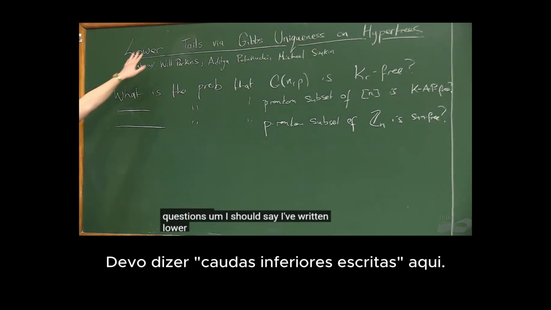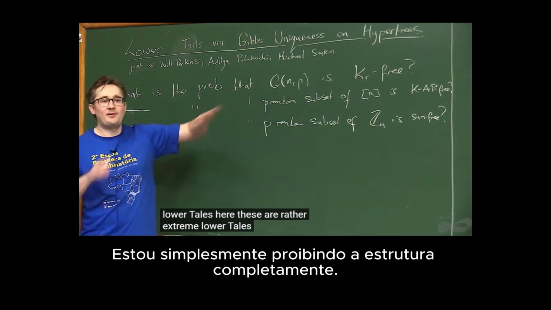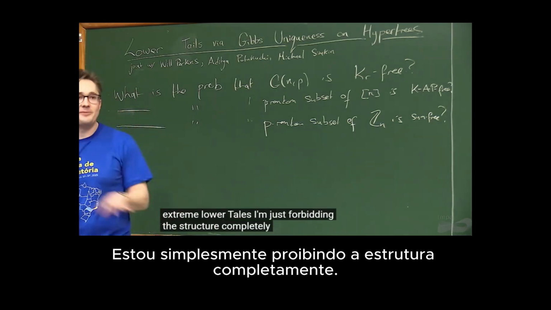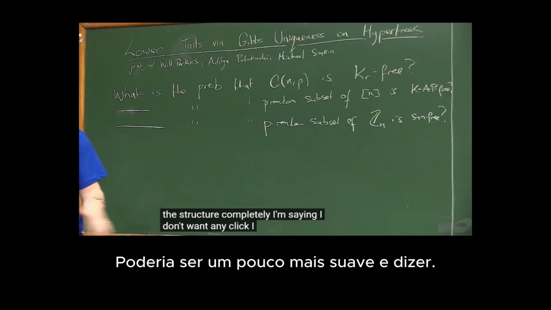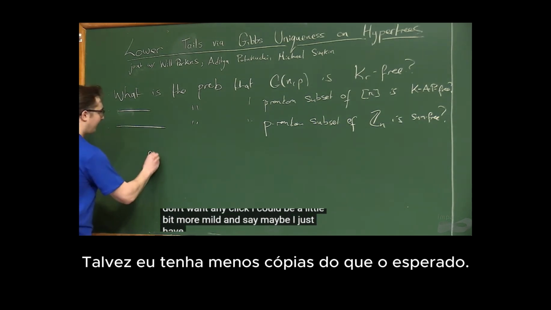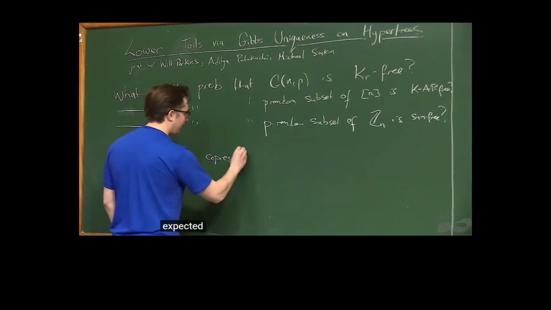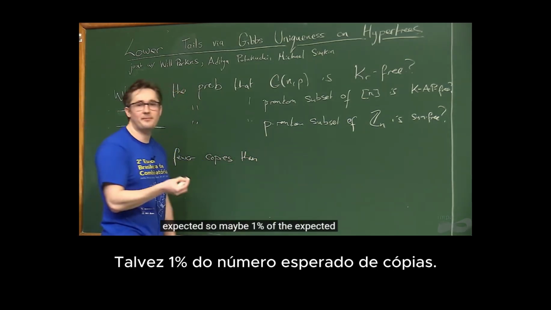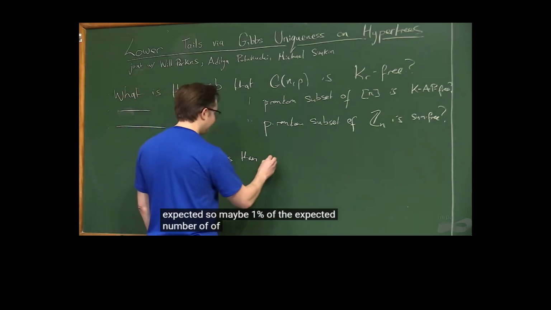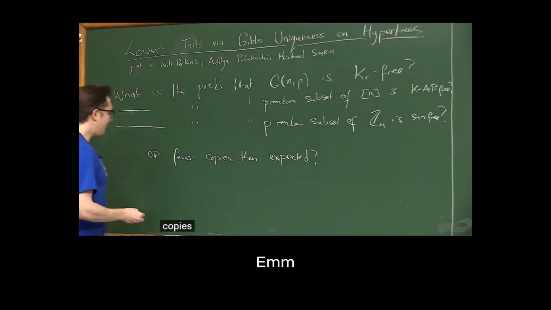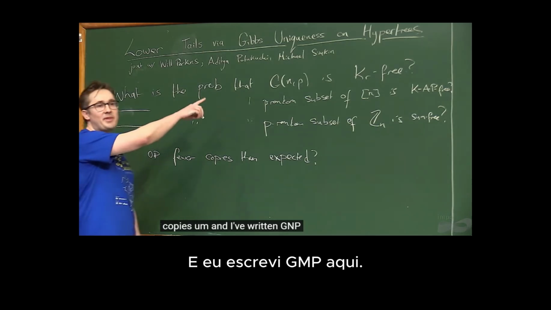I should say I've written lower tails here. These are rather extreme lower tails, where I'm just forbidding the structure completely. I'm saying I don't want any clique. I could be a little bit more mild and say, maybe I just have fewer copies than expected, so maybe 1% of the expected number of copies. And I've written G(n,p) here.